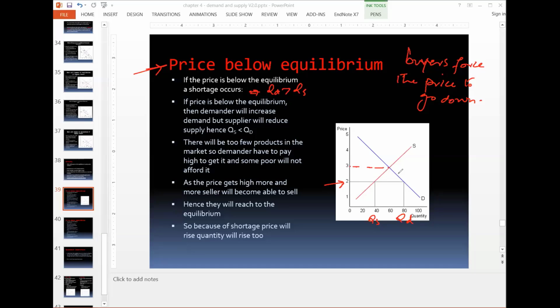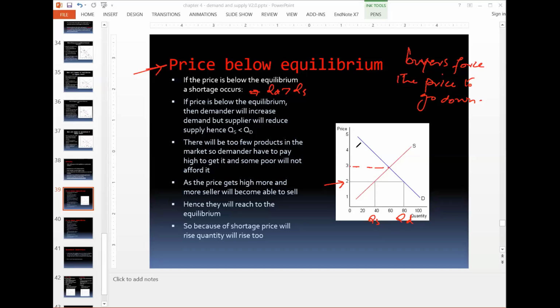So whenever you see a case where prices are changing, what will happen is that there will be more people trying to buy it because the product is cheaper, but there will be fewer people trying to sell because the product is cheaper.